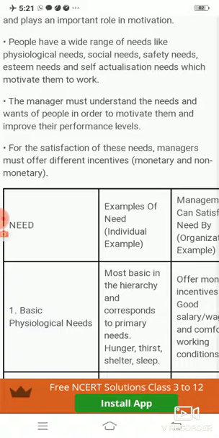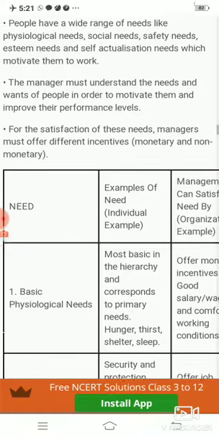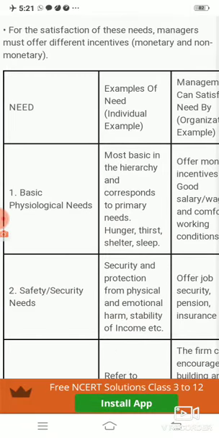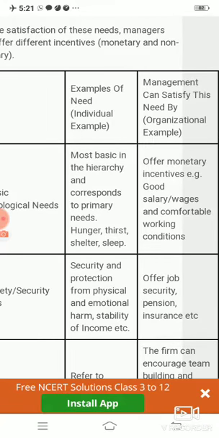Now, according to him, the first need was the basic physiological need. In this table, we will first discuss the need or the element of Abraham Maslow's theory, then the examples of these needs, and then, in the context of an organization, how we can fulfill these needs.